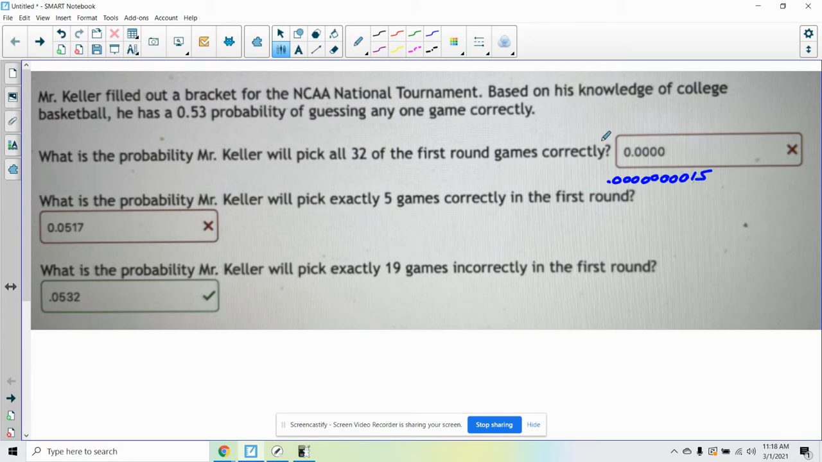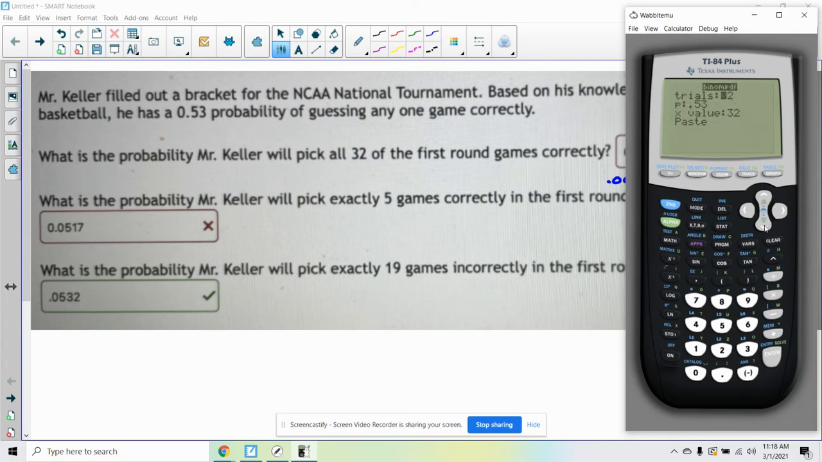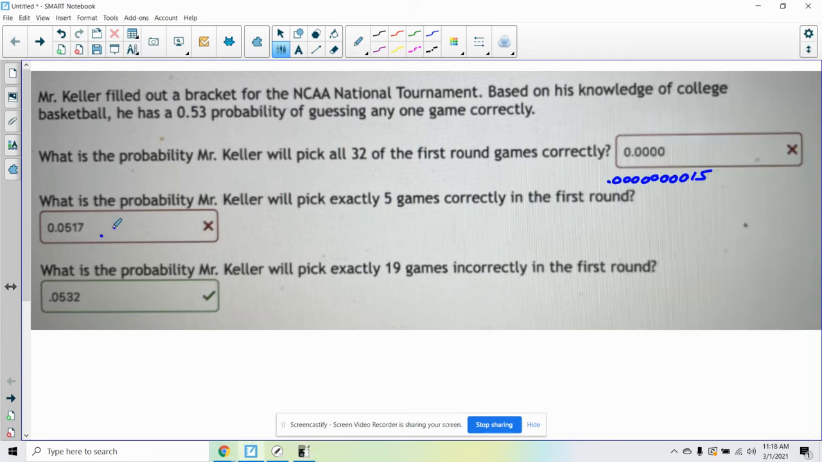What's the probability that he will pick exactly 5 games correct? So same thing, binomial PDF. 32 trials, I just want to know the chances of getting 5 correct. So this is going to be 4 zeros and then 118, like that. Last one looks good.